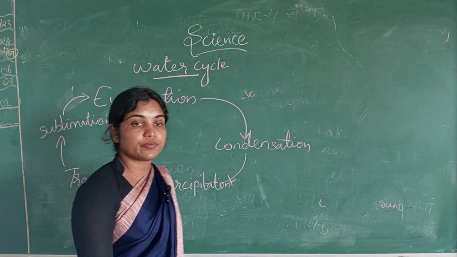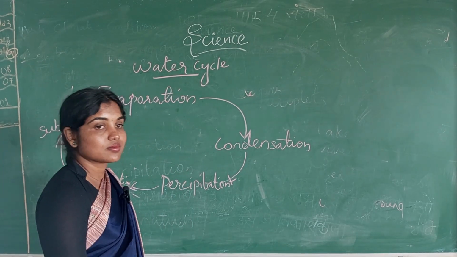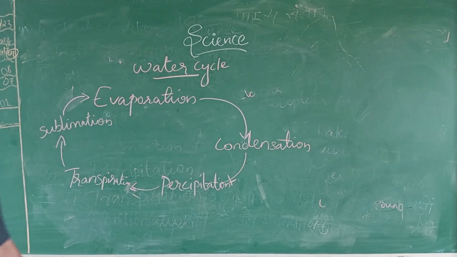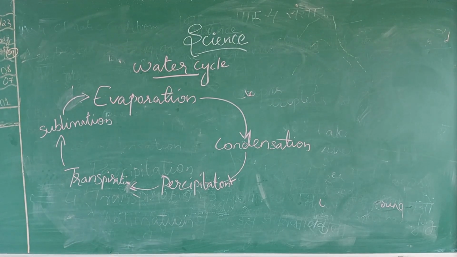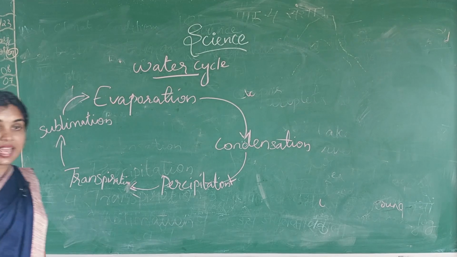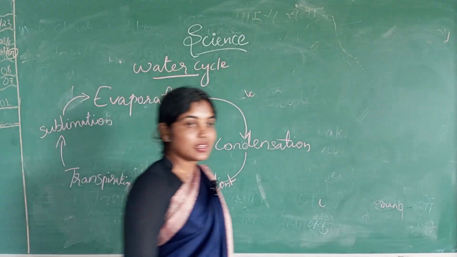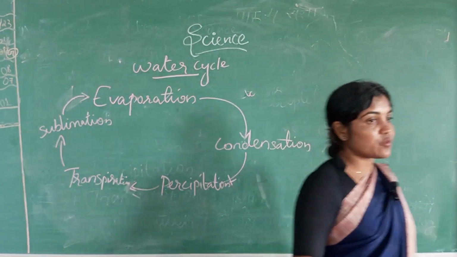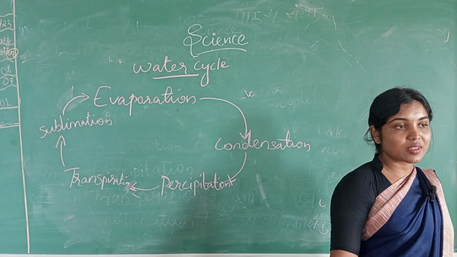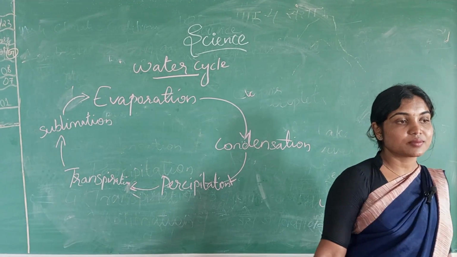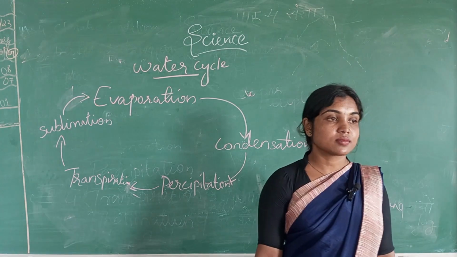Very good. Then transpiration. Transpiration क्या है? When plants sweat, the process is called transpiration.